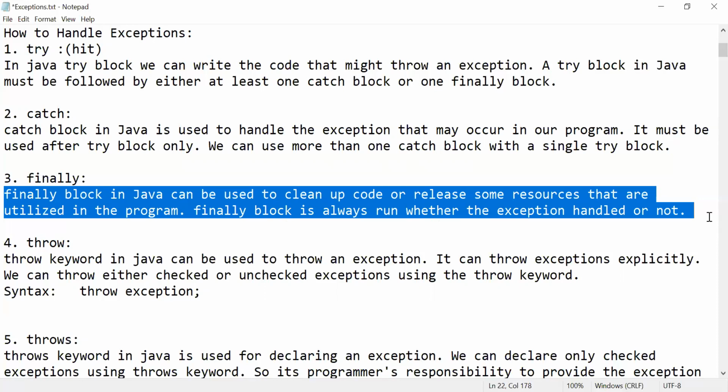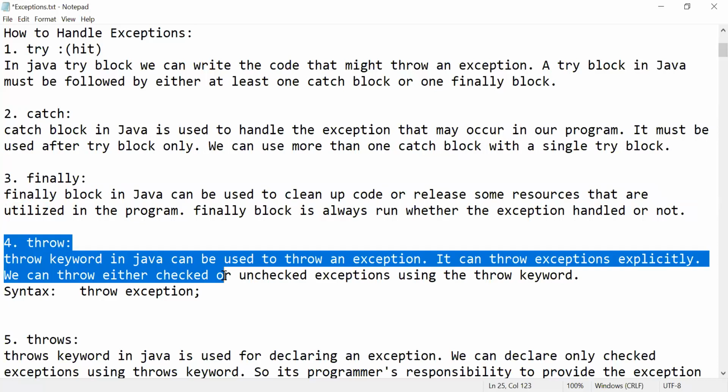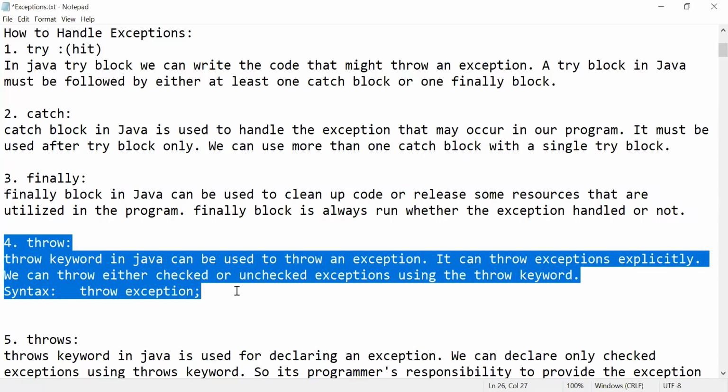The finally block in Java can be used to clean up your code or release resources that are utilized. The finally block always runs whether the exception is handled or not. Okay, next, very important: what is meant by throw? The throw keyword in Java can be used to throw an exception explicitly. We can throw either checked or unchecked exceptions using the throw keyword. We'll learn with some examples what exactly throw means.